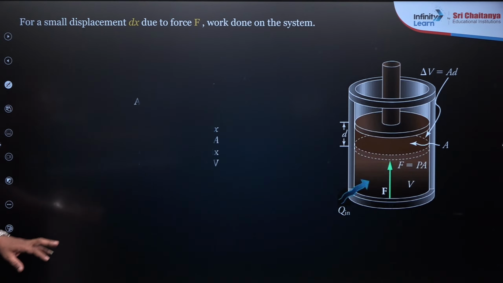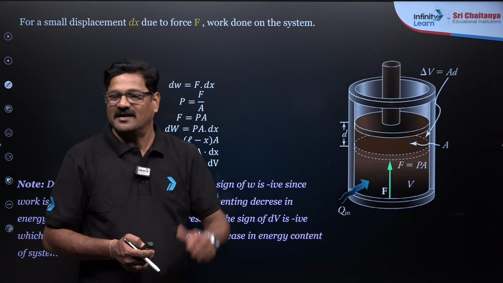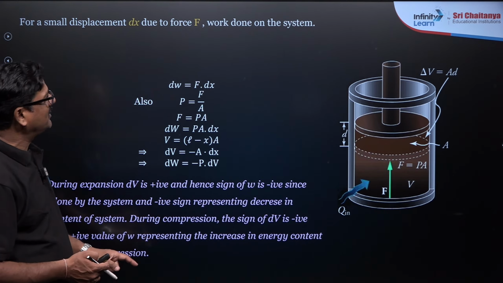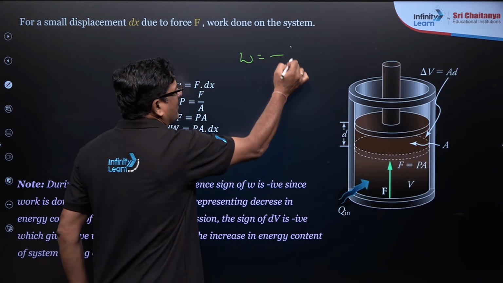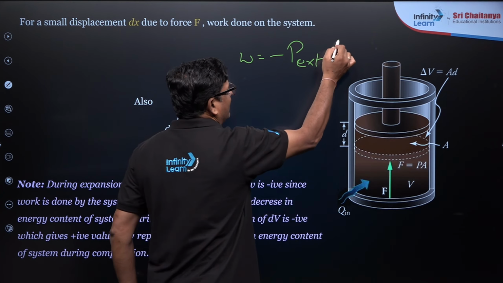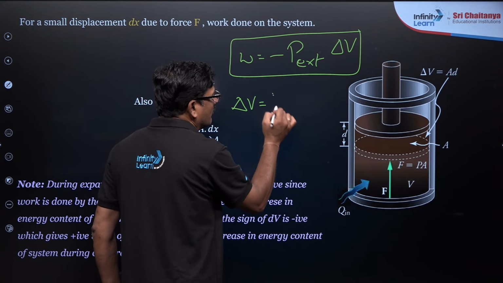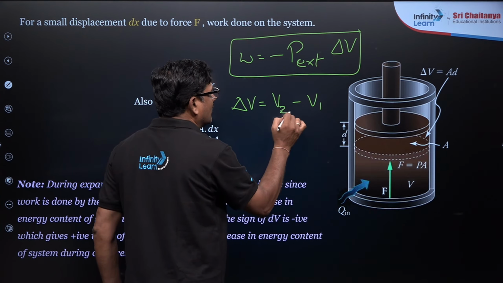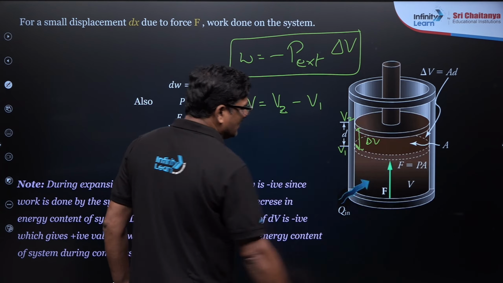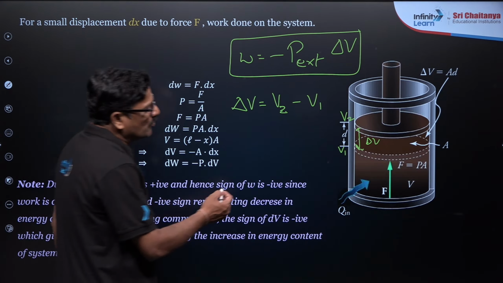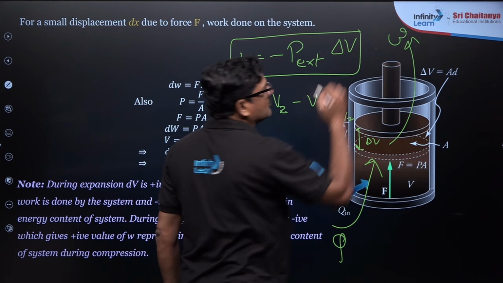So what happened when this happens? How much work is done? That work can be done simply by taking work done. I don't want to derive it. So work done is equal to minus P external delta V. Delta V is equal to V2 minus V1. This is V1 and this is V2, and this is going to be delta V, right? During this process, work is done in this way, so that heat is going in this way. Okay, this is the work.